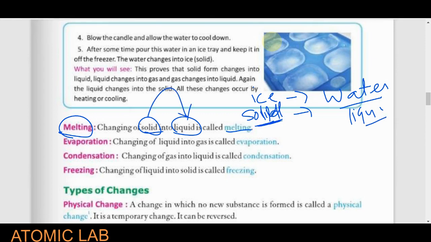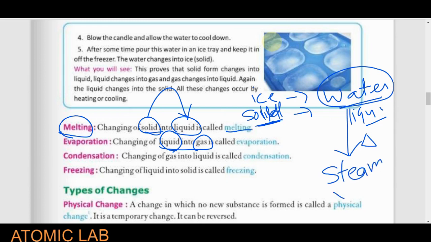Second, evaporation, the changing of a liquid into a gas. If a liquid changes into a gas, suppose I take water and give heat to it, what will happen? This water will be converted into steam or vapor. The vapor or steam are gaseous substances. So we are converting water into steam or vapor. This process is known as evaporation.